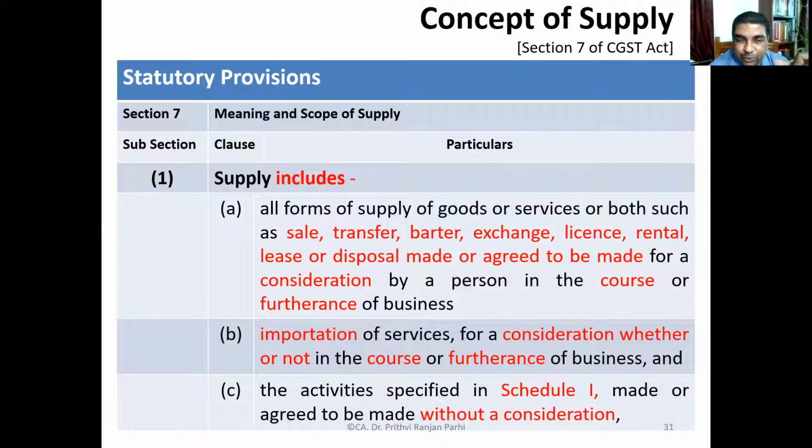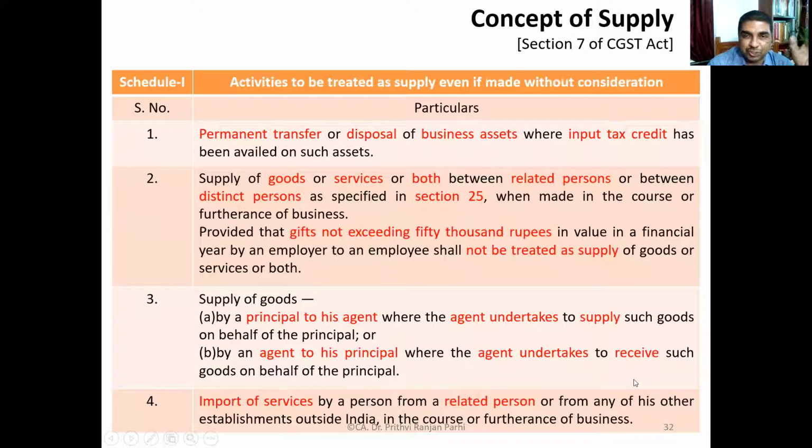And also we know importation of service for a consideration, whether or not in the course or furtherance of business. If services are imported for a consideration, it may be or may not be in the course or furtherance of business. Still, it will be regarded as supply. There are certain activities which are included in Schedule 1, which can be considered as supply, even if it is without consideration.